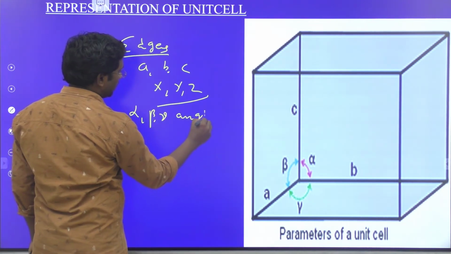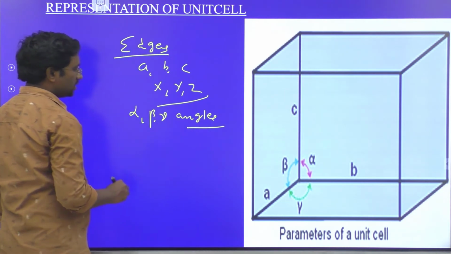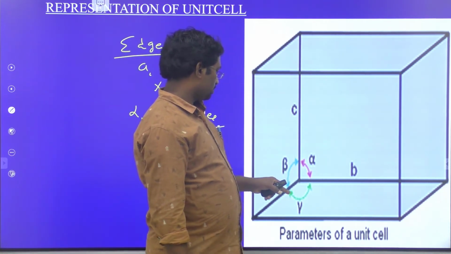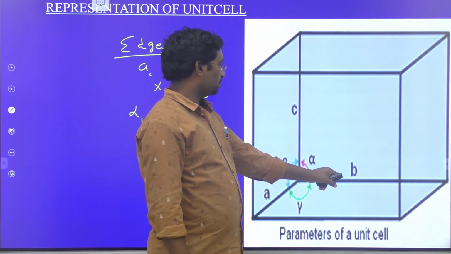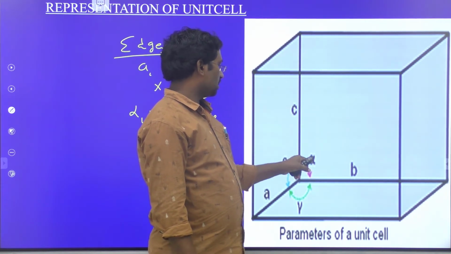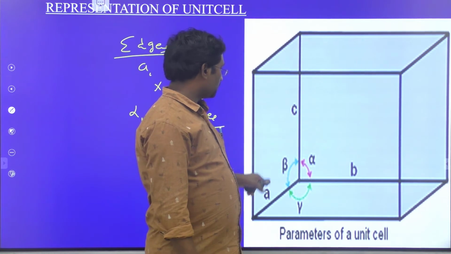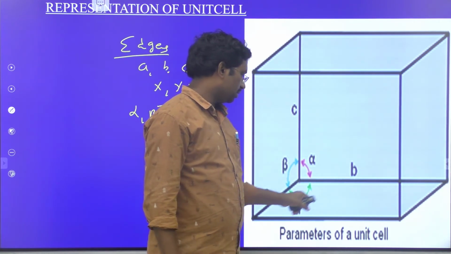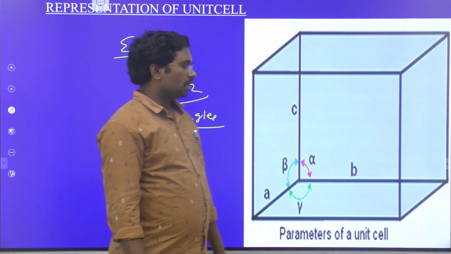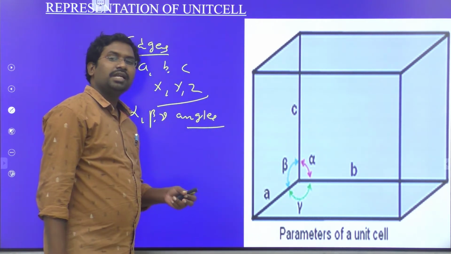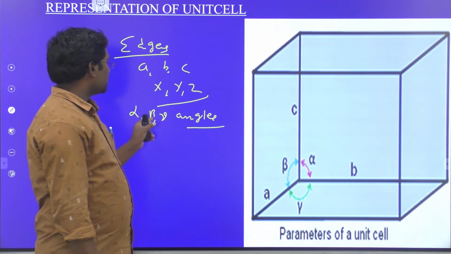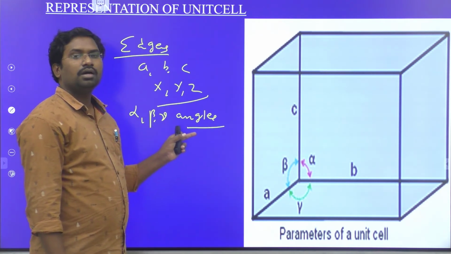Between B and C is alpha, between A and C is beta, and between A and B is gamma. A, B, C are edge lengths along the x, y, z axes, and the angles between them are alpha, beta, gamma.